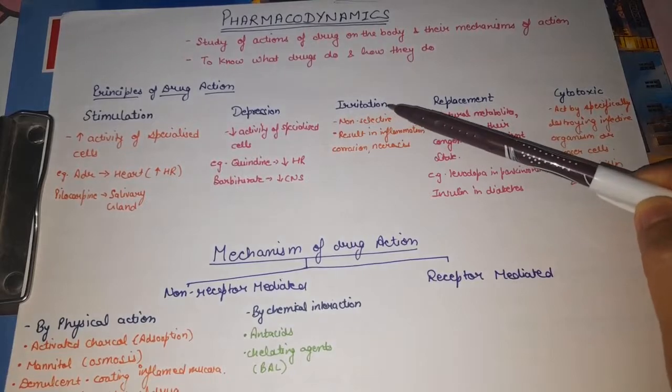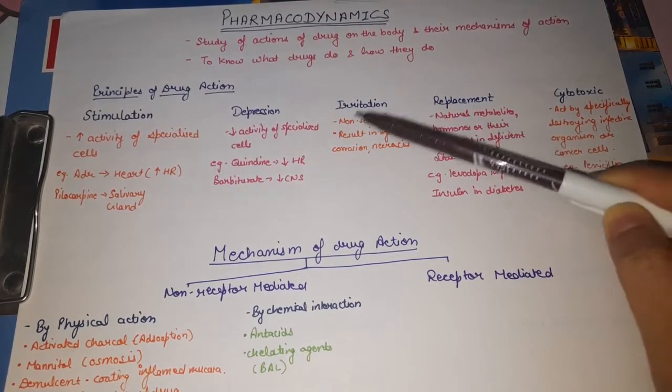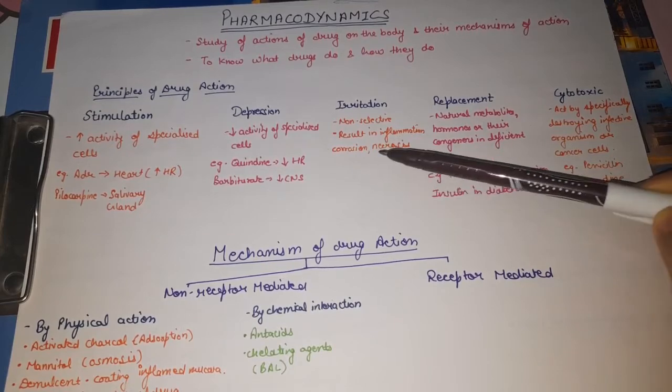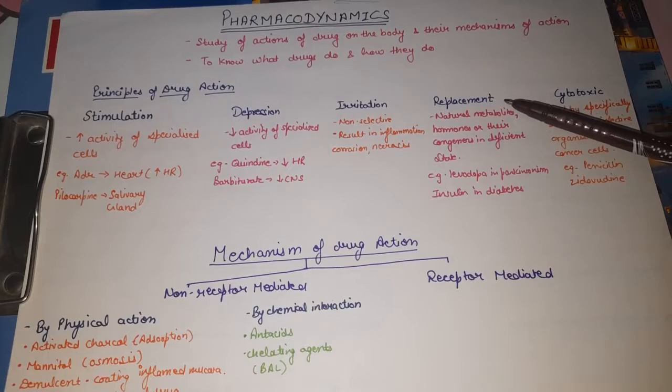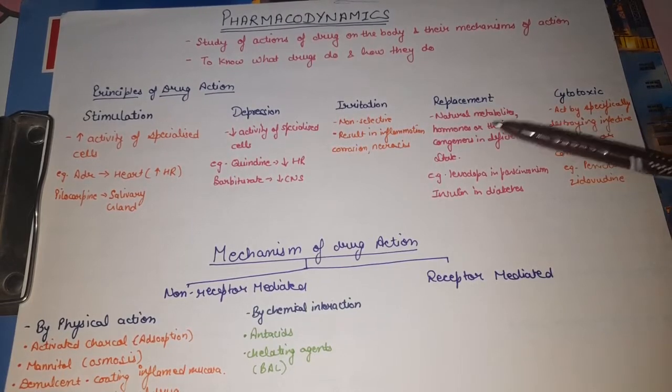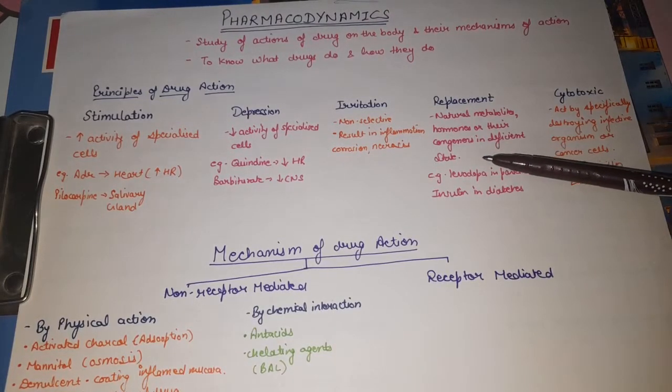Next action is irritation, means these actions are non-selective and they result in inflammation, corrosion and necrosis of the cell. Next action is replacement. Replacement means these are drugs which are like the natural metabolite or hormones or their congeners, which are used in the deficient state of that.